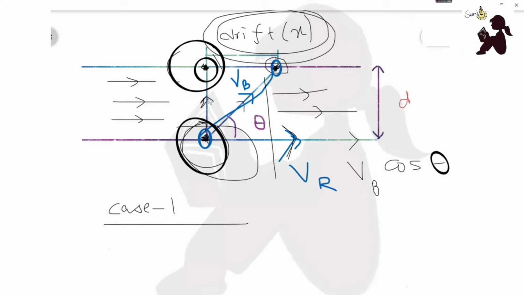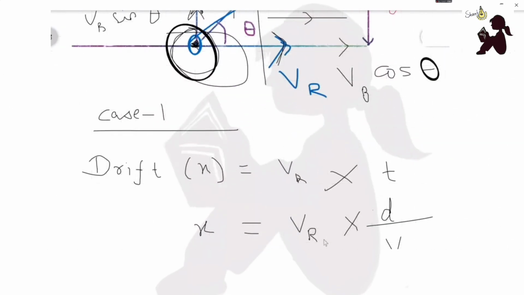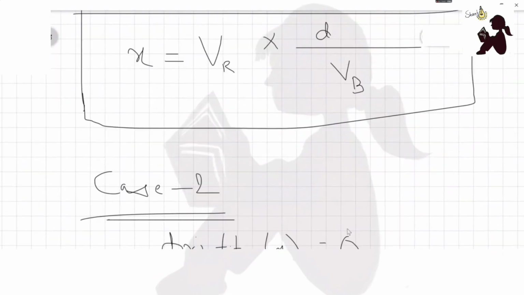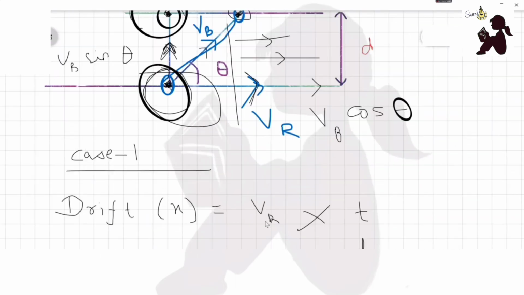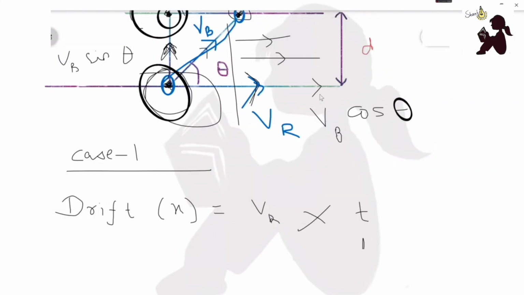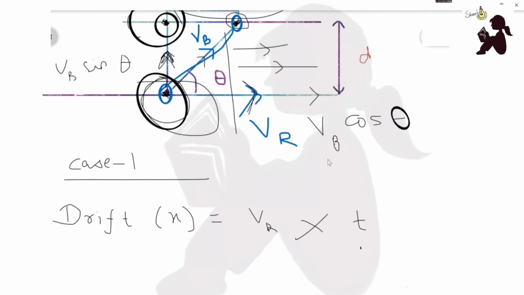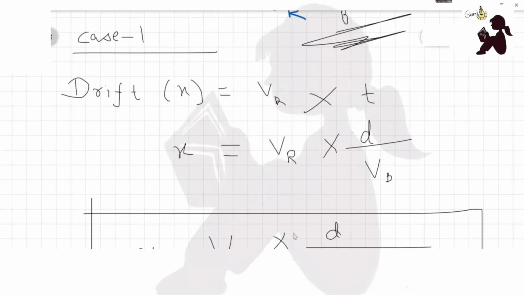And in the upward direction, the component is VB sin theta. Clear? So VR is equal to 0. That means VB cos theta is also equal to 0.